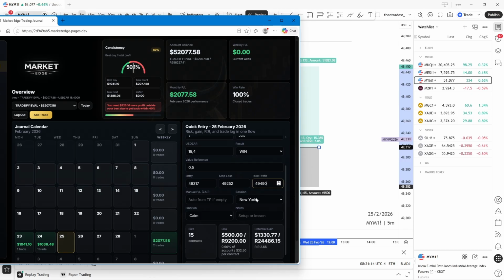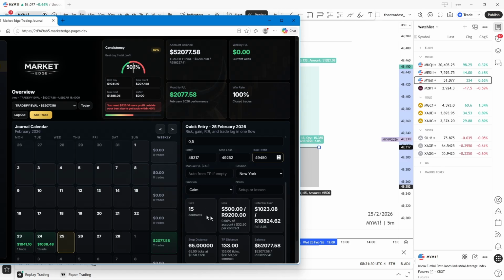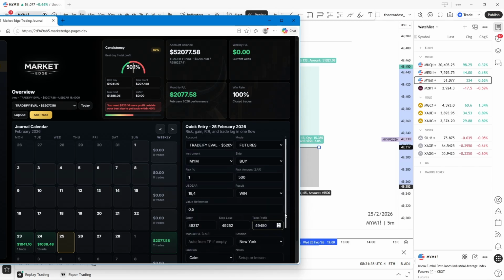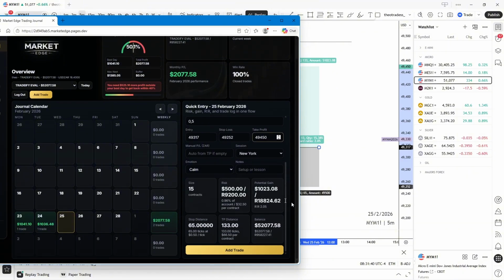So let's do it over again. The TP 49450. Right though. So that's gonna be the same like the other two. All right. So we want to see the same, and then we definitely pause this thing. It's gonna be 15 contracts. Right? Everything is correct. Yeah.